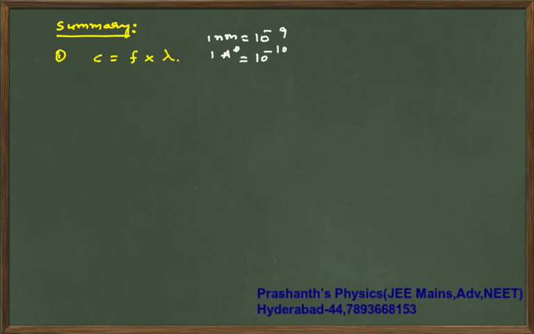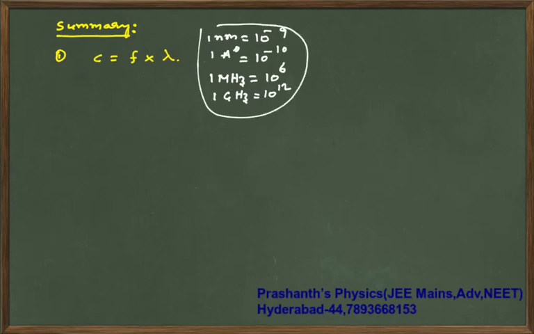And if you are getting the word mega, 1 megahertz is 10 power 6, 1 gigahertz is 10 power 12, and like this you will get a lot of values. So different things will be there. Next, the second important point is the length of a half wave dipole antenna.